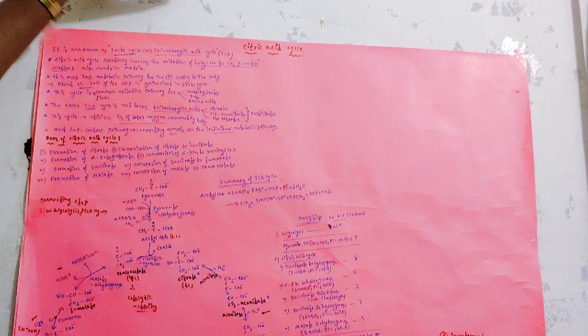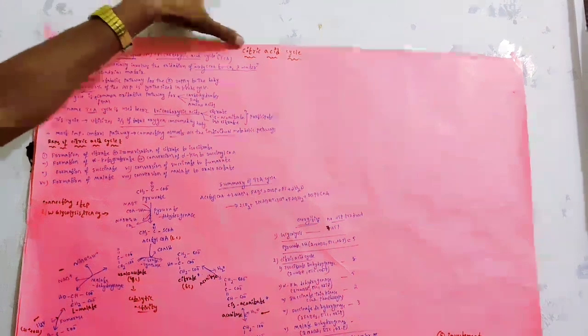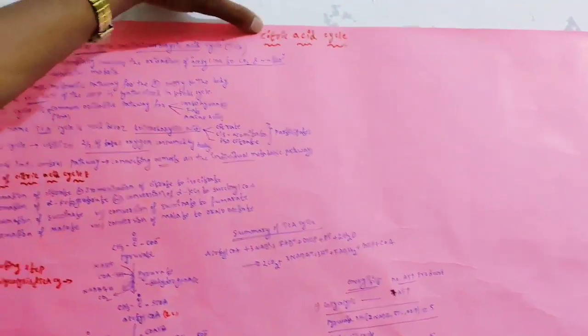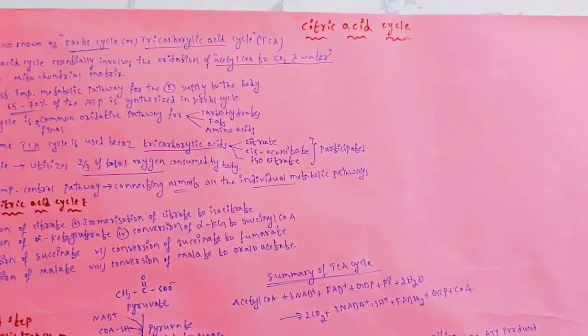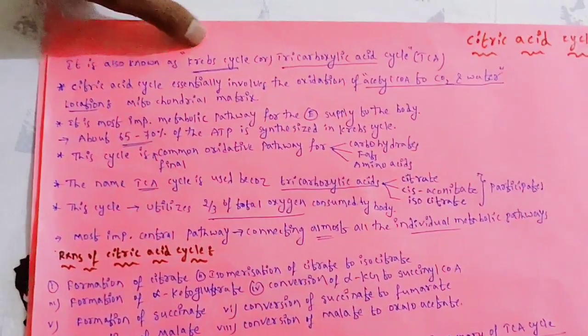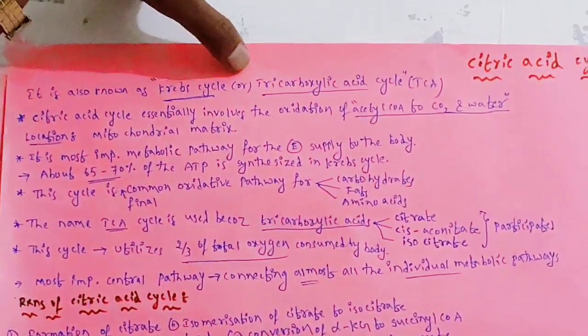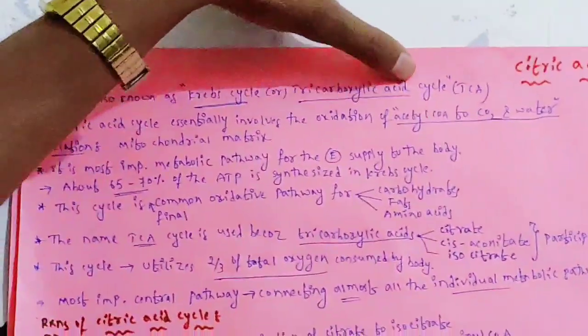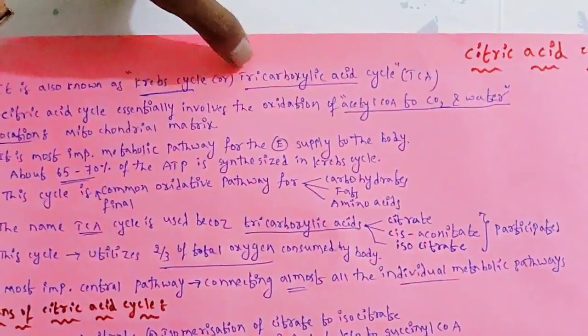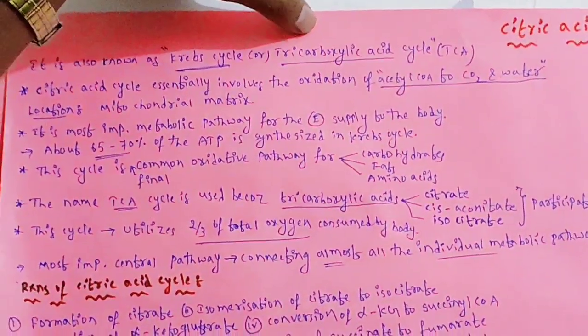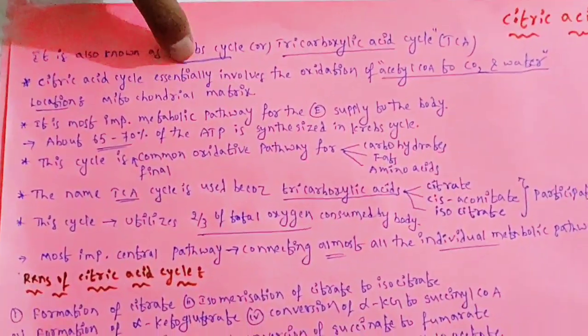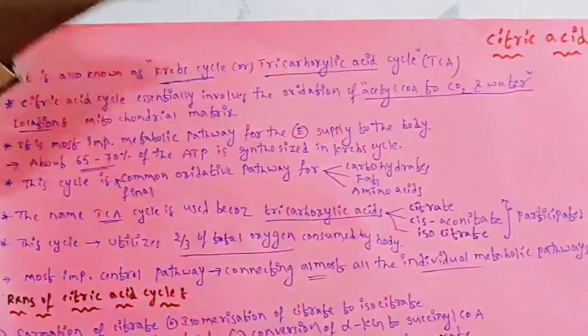The next topic in carbohydrate metabolism is the citric acid cycle. Very important citric acid cycle. This cycle is also known as the Krebs cycle or tricarboxylic acid cycle, that means the TCA cycle. Krebs is the name of the scientist who discovered this cycle.